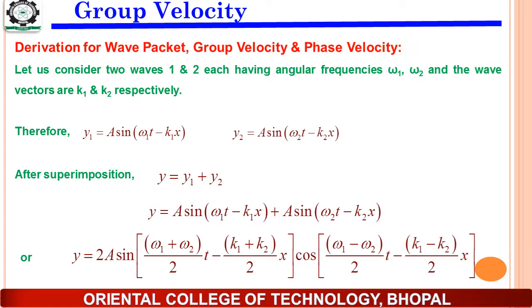After solving this one, we have some common factors, so we can write it as 2a sin of (omega 1 plus omega 2)/2 into t minus (k1 plus k2)/2 into x, into cos of (omega 1 minus omega 2)/2 into t minus (k1 minus k2)/2 into x. Here we have applied the identity for sin c plus sin d, where c has the value omega 1 t minus k1 x and d has the value omega 2 t minus k2 x.